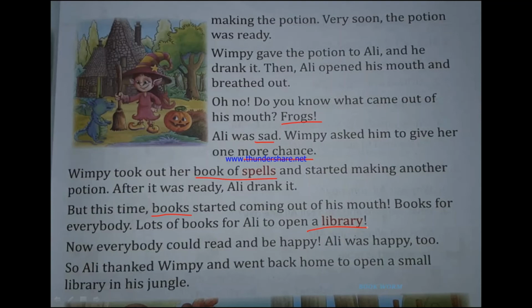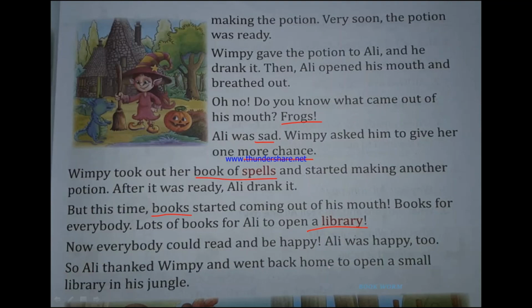You have a library at school, right? In the library, you see there are many books and you go to the library to read books. So, Ali also decided that he was going to open a library. Now, everybody could read and be happy. Ali was happy too. So Ali thought that, oh, now it's great, everybody can read books and everybody will be happy. And Ali was also very happy to do that.